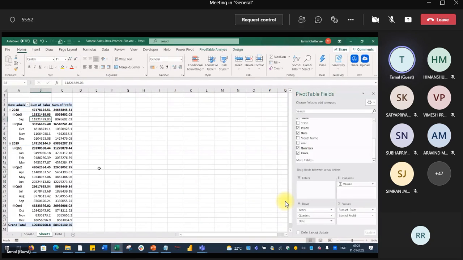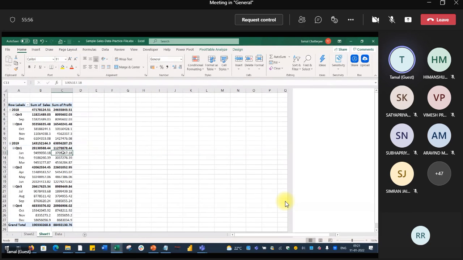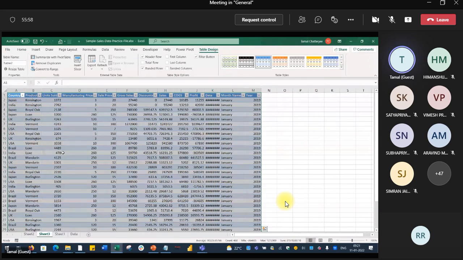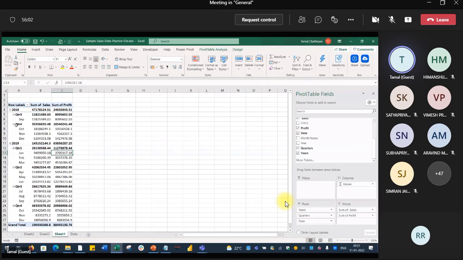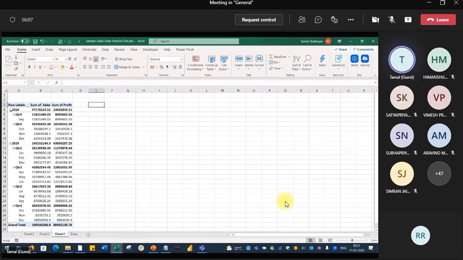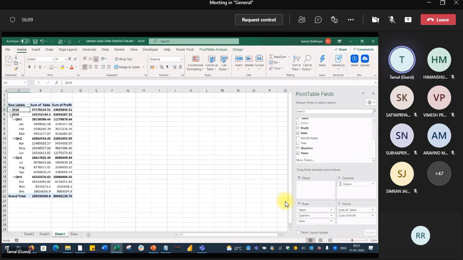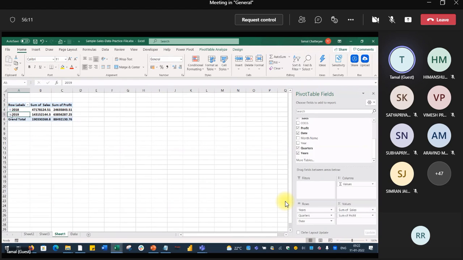So if you want to see the January quarter profit, let's see how the profit is. This is the drill down. So many levels of drill down are possible. Okay, 2018. Now what is this? Just clicking and clicking. This is just a roll up.